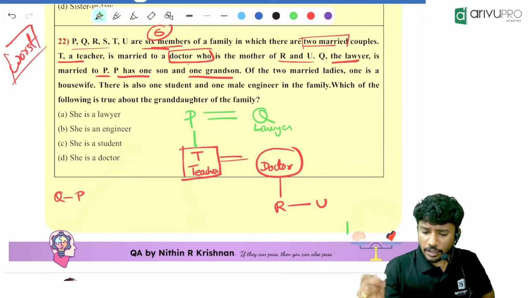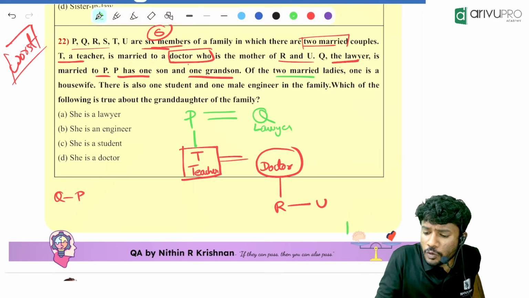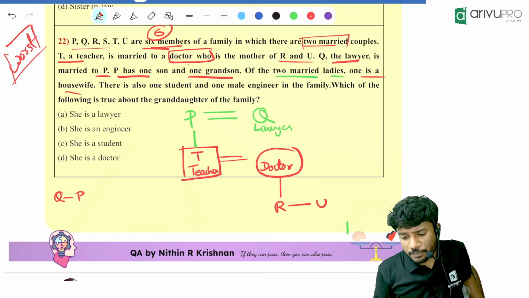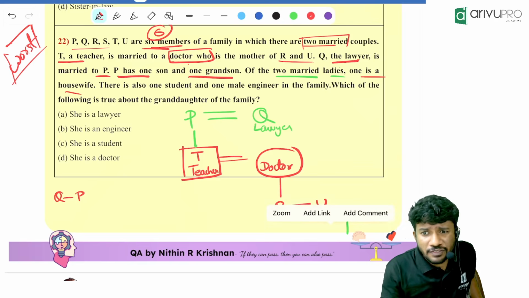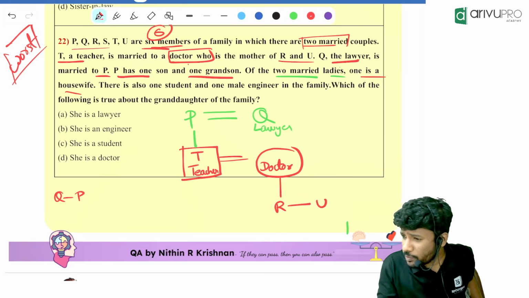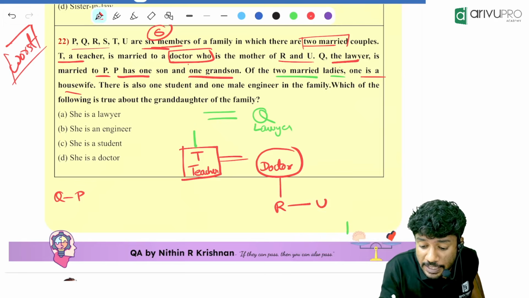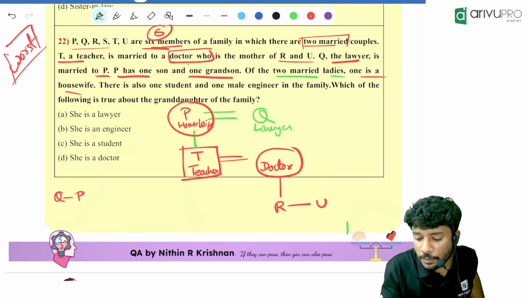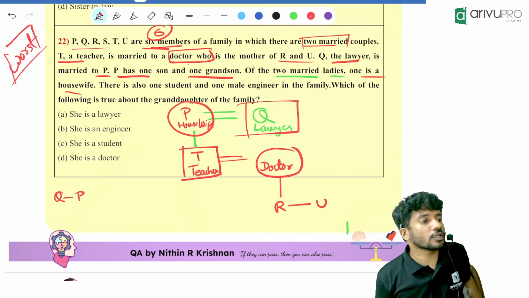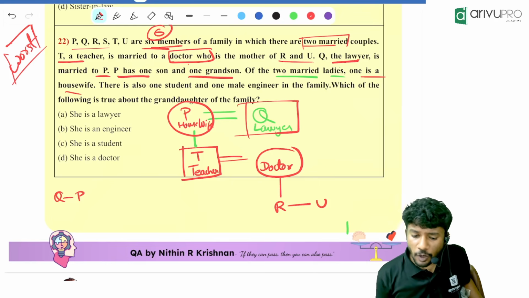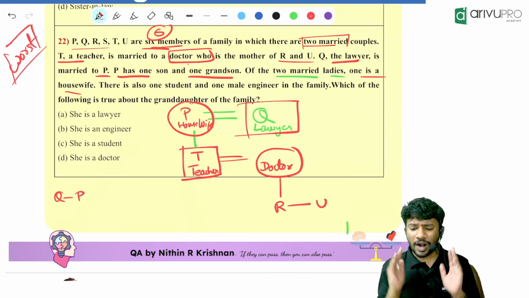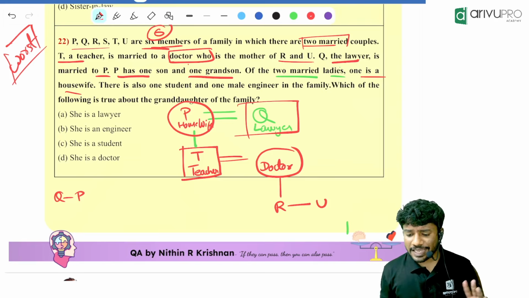Now, read again. Of the two married ladies, one is the housewife. Can the lawyer be the housewife here? No. Can the doctor be the housewife? No. Then P will be the housewife. That is important. So she is P and he is Q.